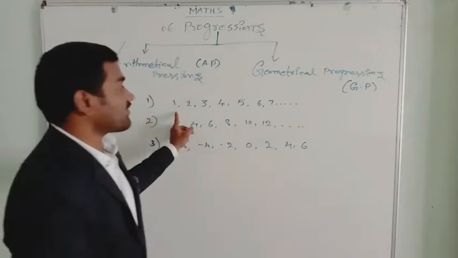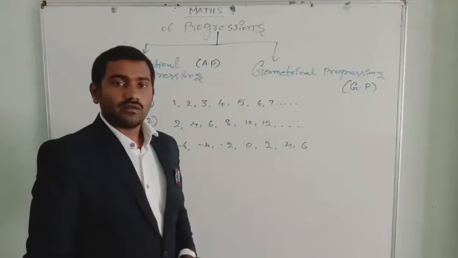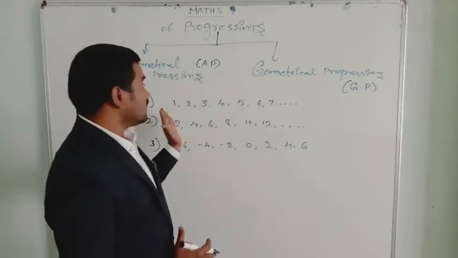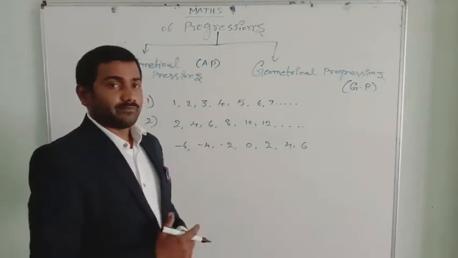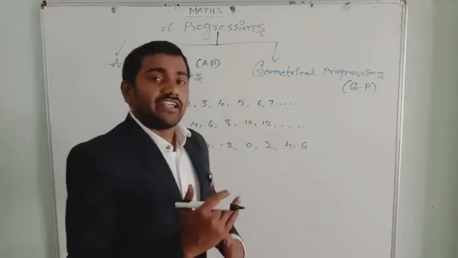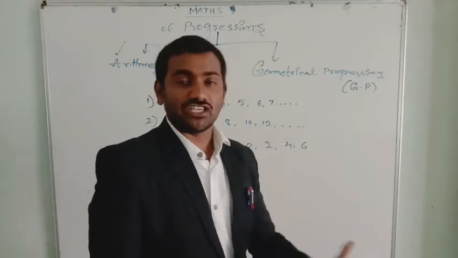The first list of numbers is this. If you observe this list of numbers, by watching itself we can say it has some pattern. What is the pattern? See, in this pattern 1, 2, 3, 4, 5, 6, every number has plus 1 added to get the next number.